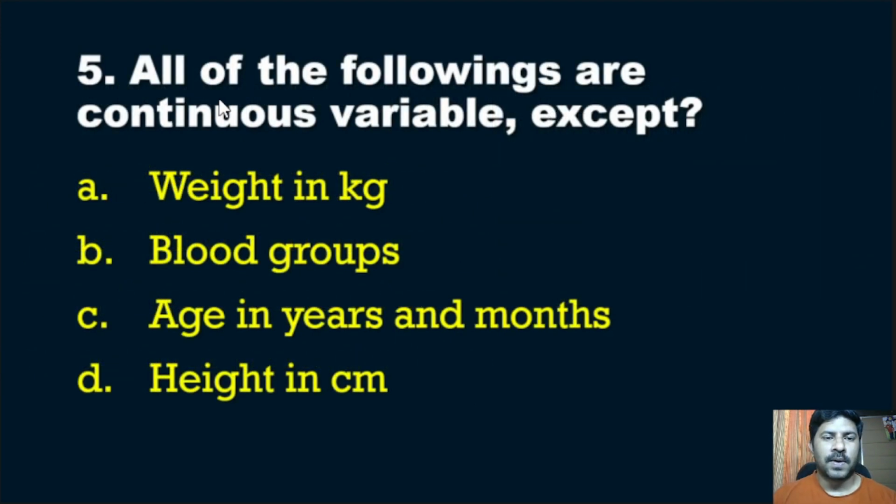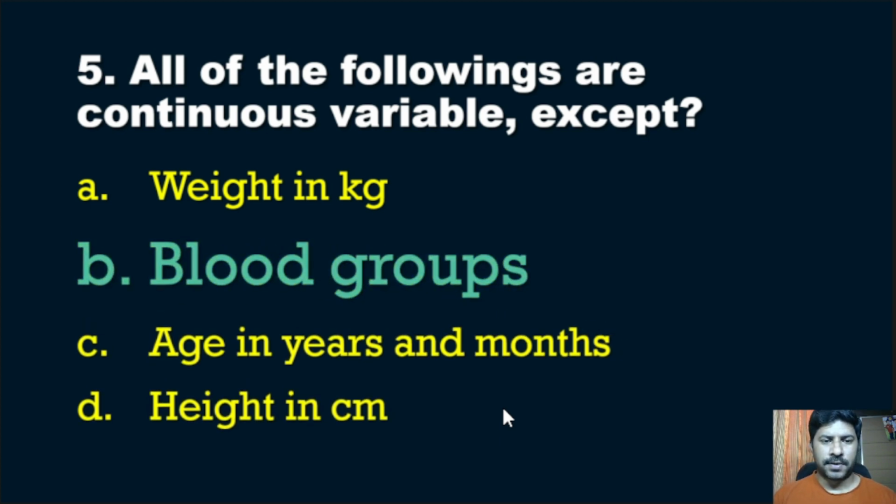Fifth question, all of the following are continuous variable except: weight in kilogram, blood groups, age in years and months, height in centimeter. In the first question also we discussed continuous variable, and here we will explain more about continuous variable. So here the correct answer is blood group. Blood group is not an example of continuous variable. All others, weight in kilogram, age in years and months, height in centimeter, are examples of continuous variable.